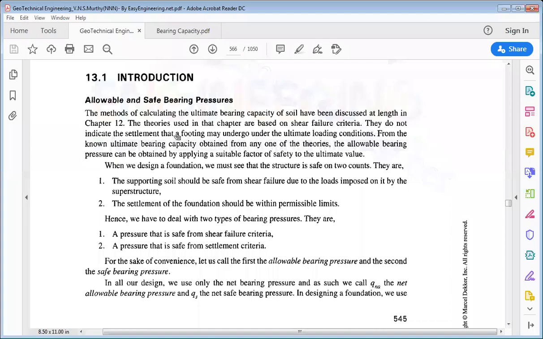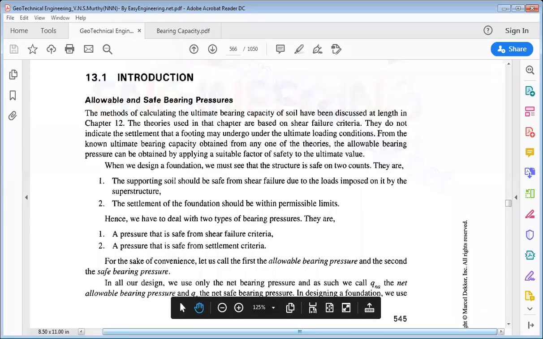They do not indicate the settlement that the footing may undergo under the ultimate loading conditions. From the known ultimate bearing capacity obtained from any one of the theories, the allowable bearing pressure can be obtained by applying a suitable factor of safety to the ultimate value. So now we have to find out,